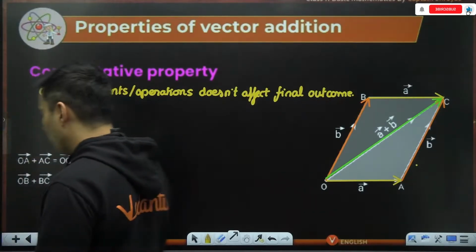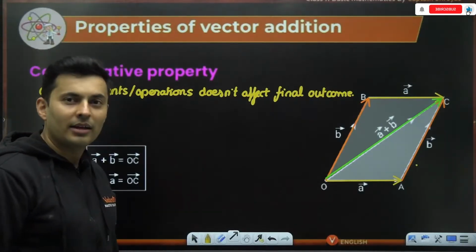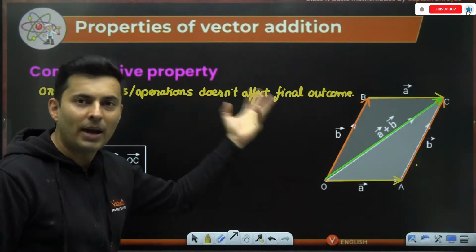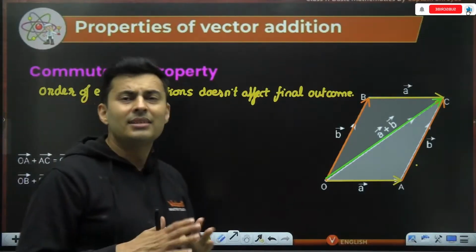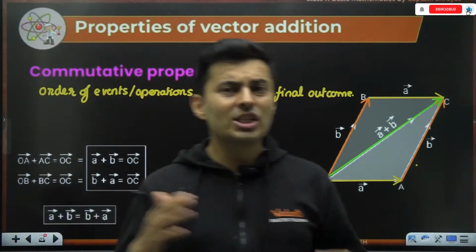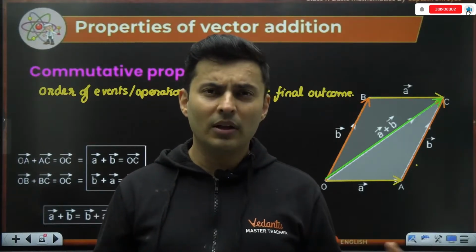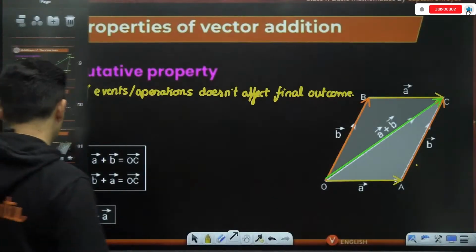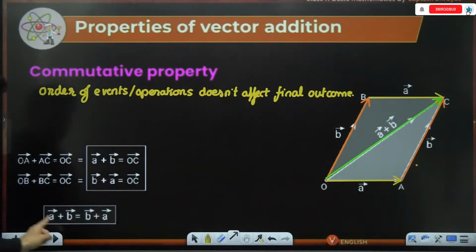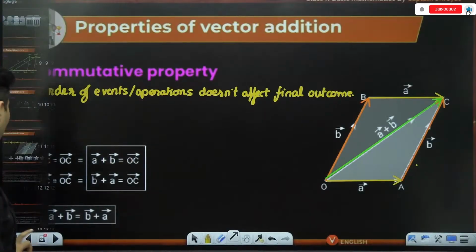Yeah, this is a parallelogram. In fact, I hate to break it, but this is actually the parallelogram law. And I was just talking about it. It doesn't really matter which law you use for vector addition. At the end of the day, they are all the same. This is exactly the parallelogram law. And let me just show it to you. By the way, I hope you understood A plus B and B plus A, they are the same. The order of the events does not matter for the final outcome.